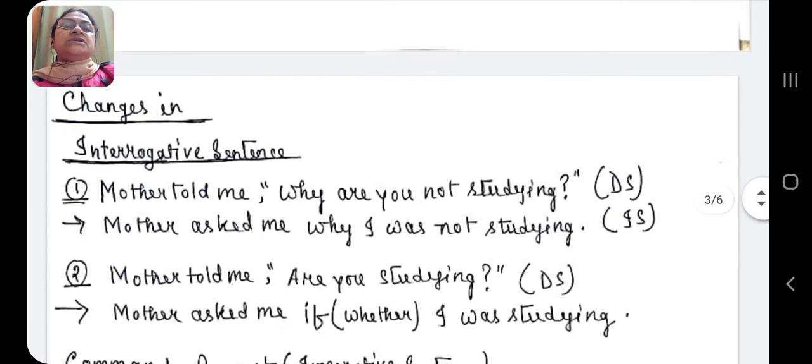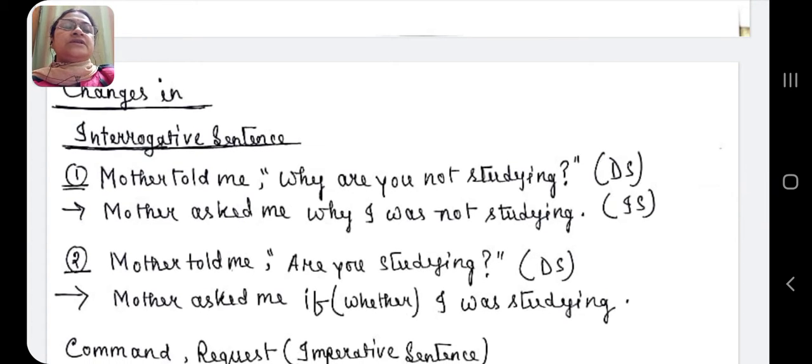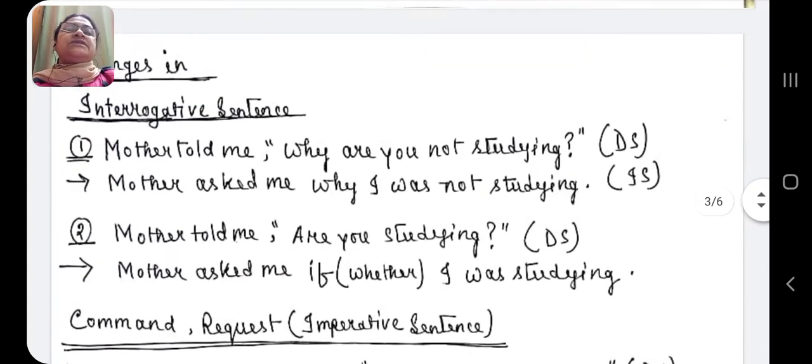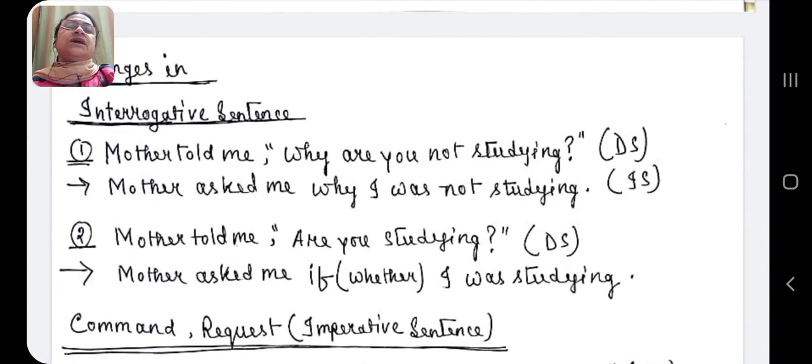Now, changes in interrogative sentences, then imperative sentences and exclamatory sentences. See, with an example, I will try to make you understand. See here, mother told me, "Why are you not studying?" Here, why are you not studying starts with a WH word. This interrogative sentence starts with a WH word. While converting it into indirect speech, as it is an interrogative sentence, the reporting verb will not be told or said. It will be either asked or inquired of.